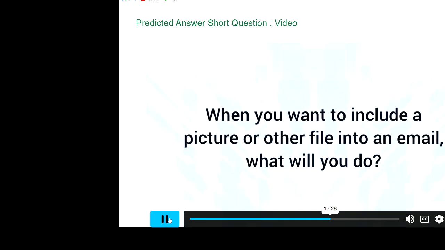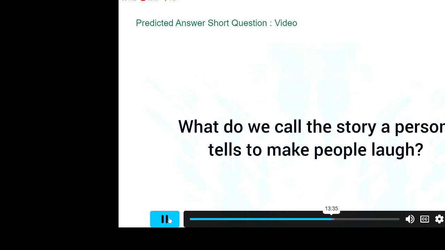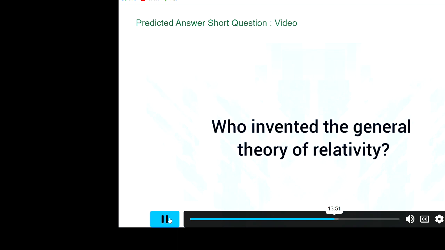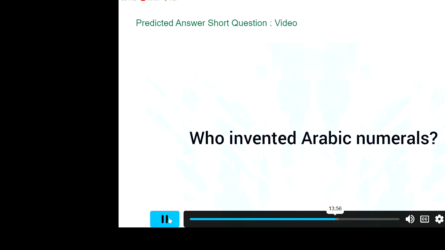When you want to include a picture or other file into an email, what will you do? Attach. What do we call the story a person tells to make people laugh? Joke. What do we call the hair that covers the body of sheep? Wool fleece. Who invented the general theory of relativity? Einstein, Albert Einstein. Who invented Arabic numerals? Indians, Hindus.